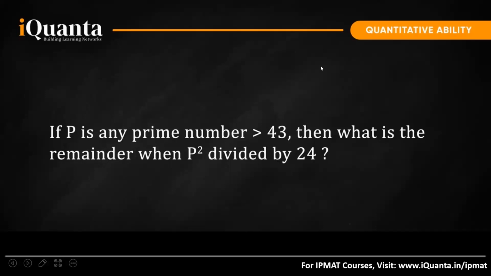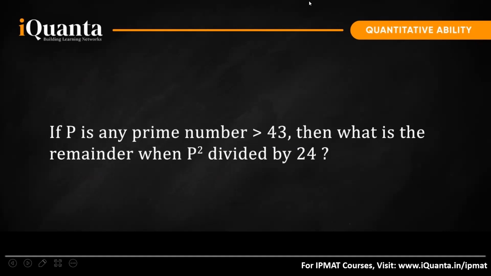So here, I have been asked, if p is any prime number greater than 43, then what is the remainder when p square is divided by 24? So I know that a prime can be written as 6k plus 1 as well as 6k minus 1, right? And we have to divide p square, where p is a prime number greater than 43, by 24 and check what the remainder will be.